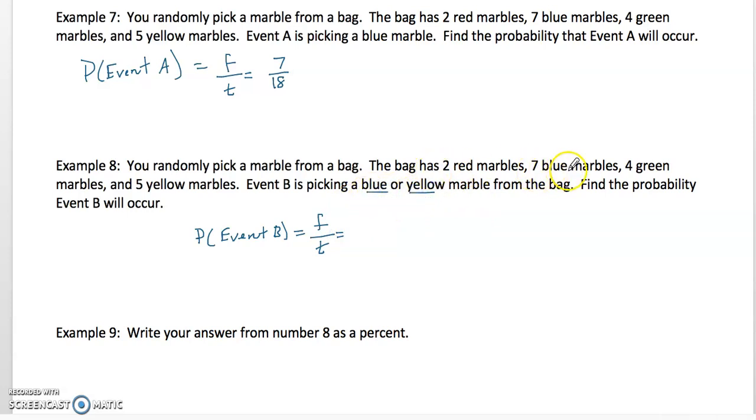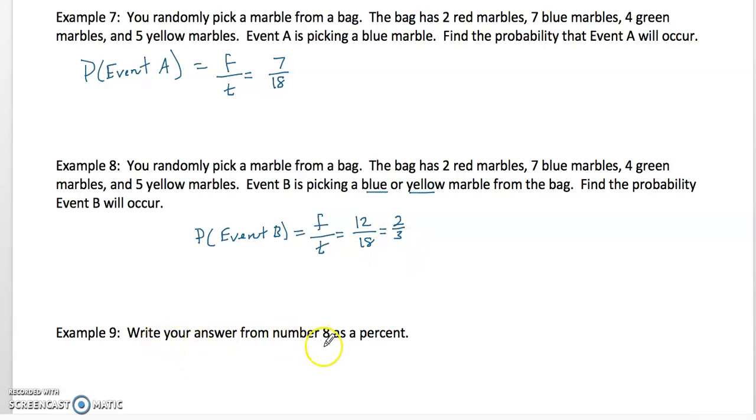So there's 7 blue and there's 5 yellow. So 7 and 5 is 12. That means there are 12 favorable outcomes. And again, same problem as before, same numbers, there's 18 total outcomes. So the probability of me picking a blue or a yellow marble from the bag is 12 out of 18, or I can write that as 2/3. Because 6 goes into 12 2 times, 6 goes into 18 3 times.